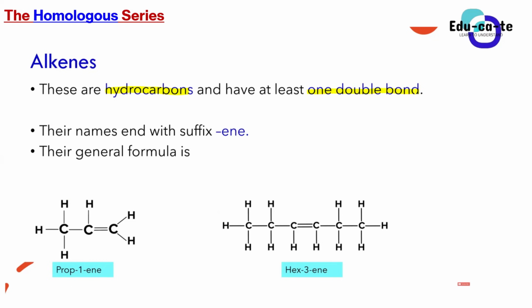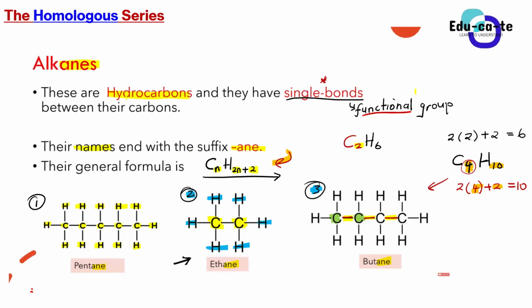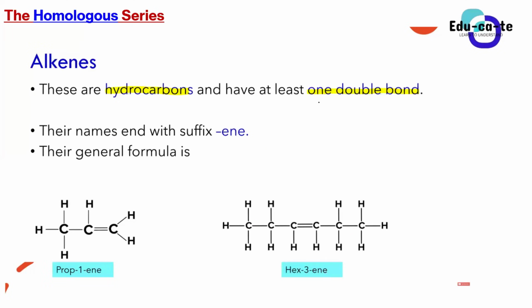Remember, guys, that for alkanes, we say that they only have single bonds between carbon atoms. You still remember, guys, that we identify alkanes by seeing only single bonds between carbon atoms. So each and every carbon atom that is bonded to another carbon atom has got single bonds only between them. That's what makes an alkane what it is. But when it comes to alkenes, we say that they have got a double bond, at least one double bond.